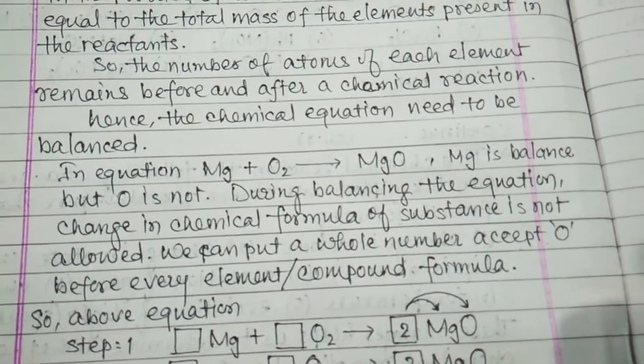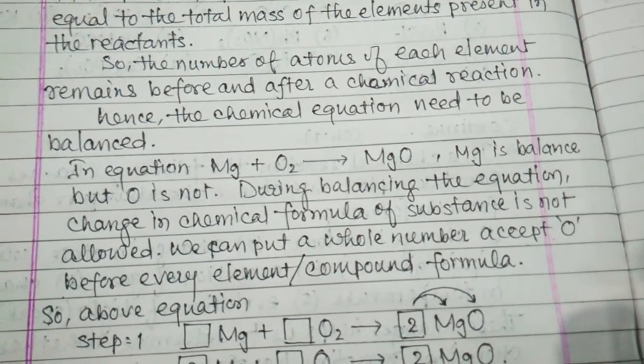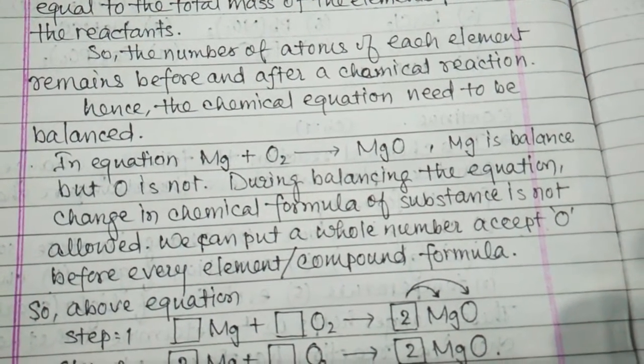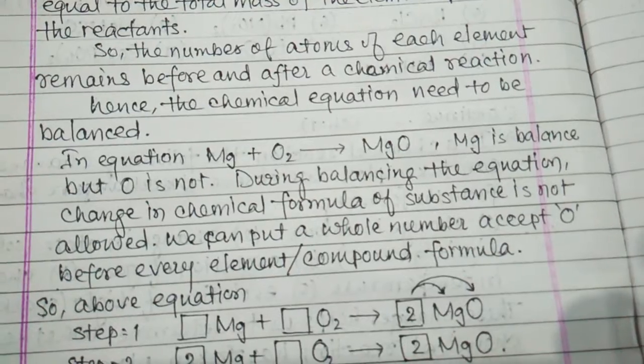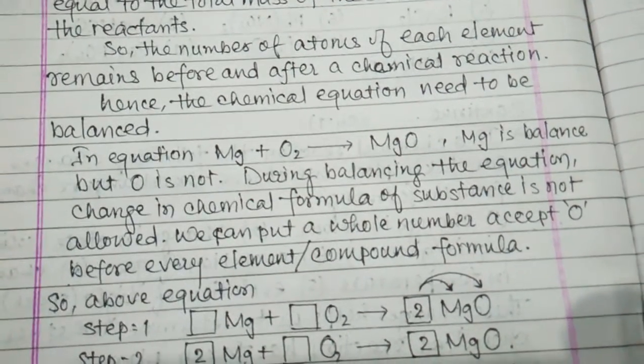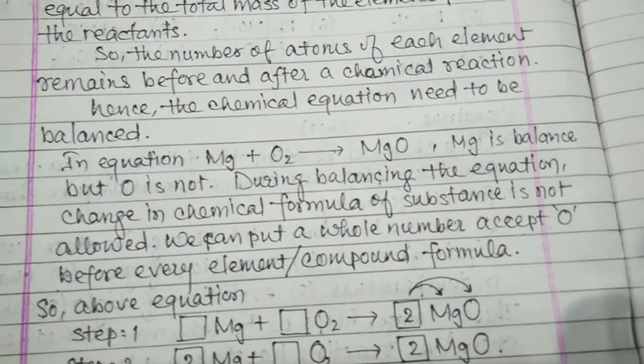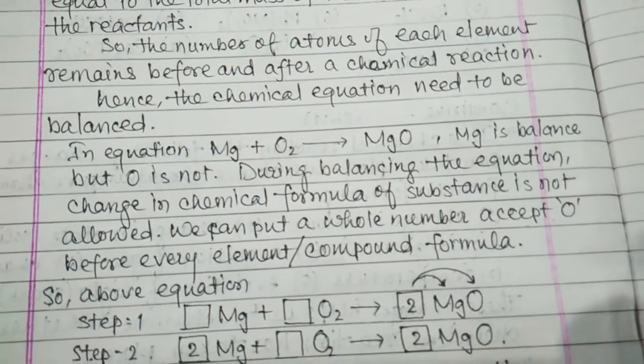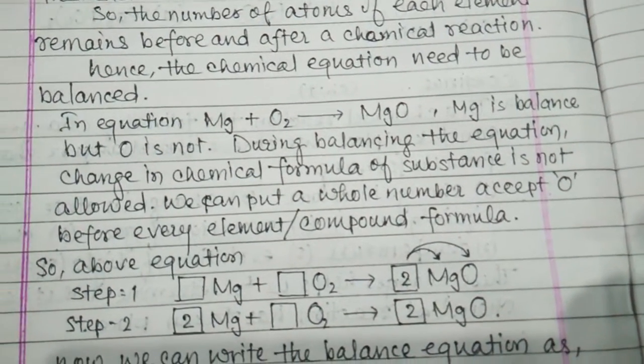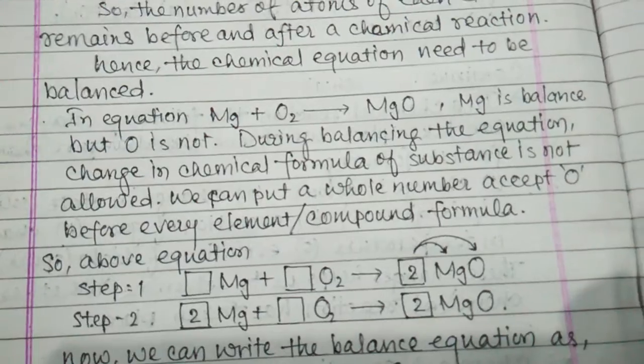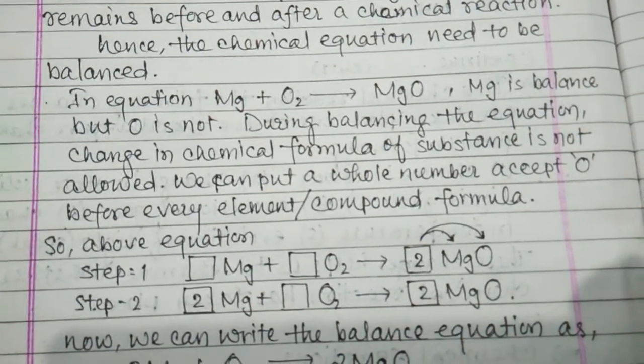During the chemical reaction, no new products are formed and there is no loss of any reactants, but the atoms of each element remain the same.